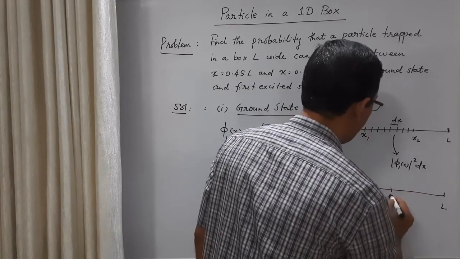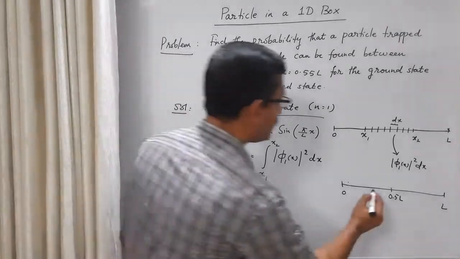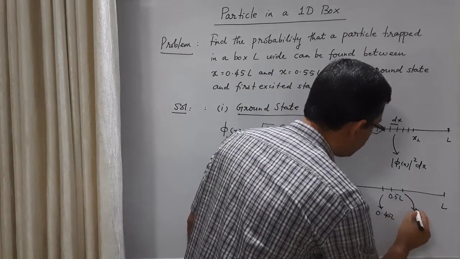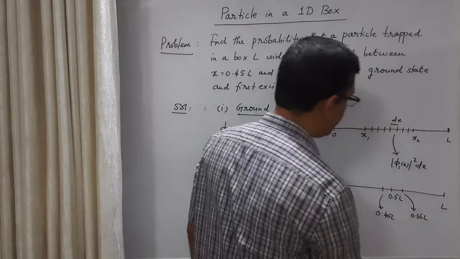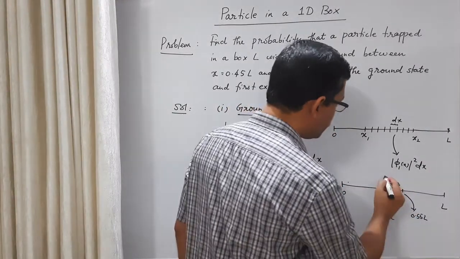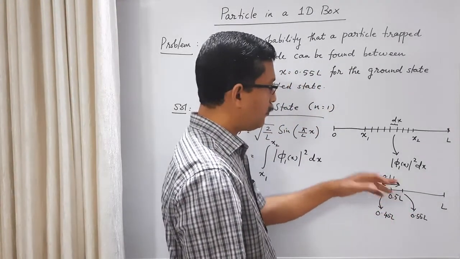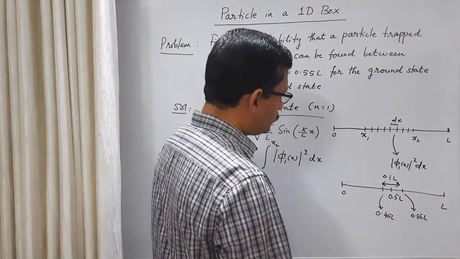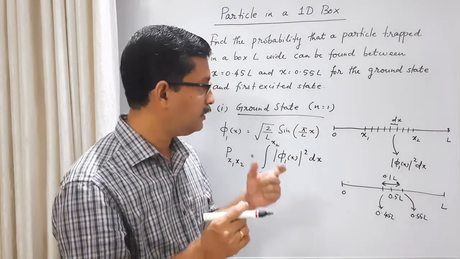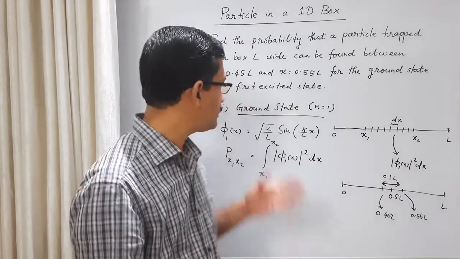Okay, this is 0.5 L, the middle of the box. We want to calculate the probability of finding the particle between this point, 0.45 L, and this point, 0.55 L. We can see that this is the middle region of the box, and it has a width of 0.1 L: 0.55 L minus 0.45 L is 0.1 L. So this question can be restated as: what is the probability of finding the particle within a narrow interval 0.1 L around the middle of the box when it is in the ground state?